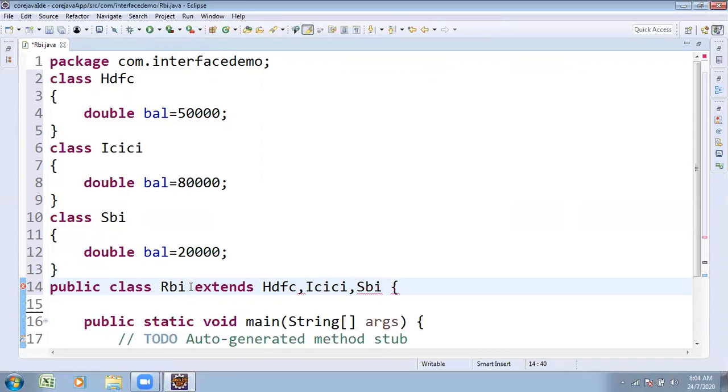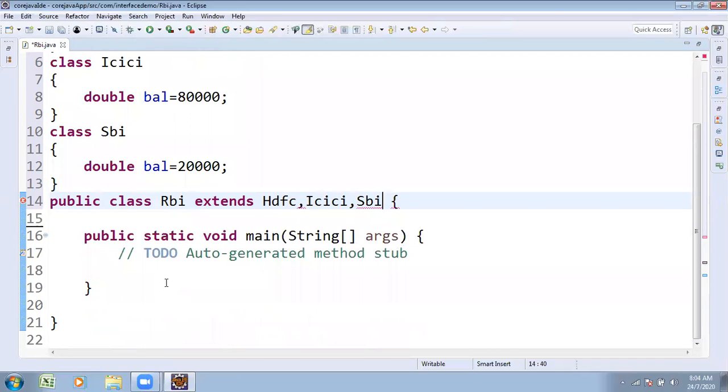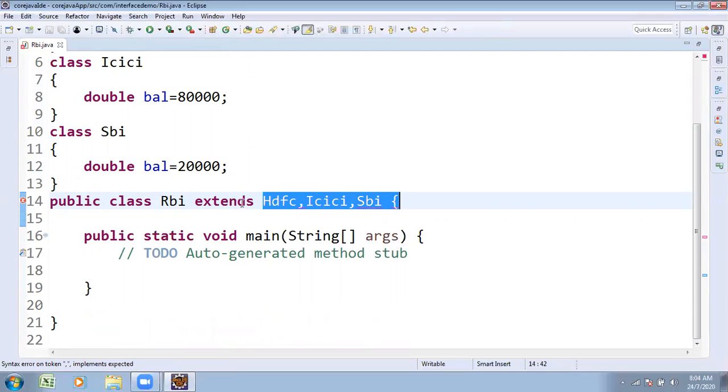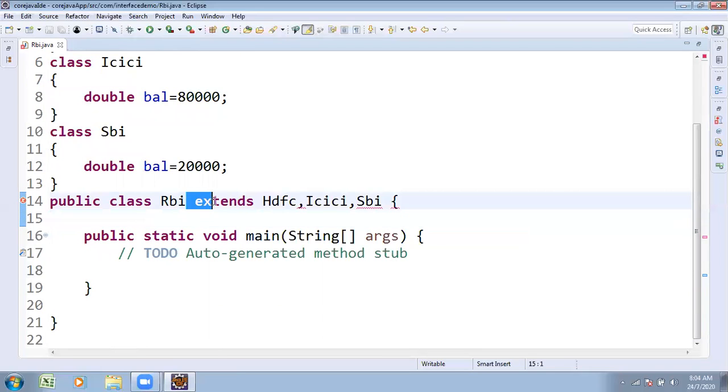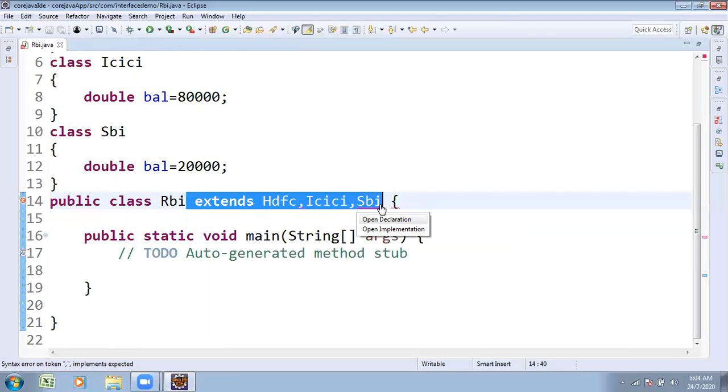See once, without this line no error was there previously, but when you write this line of code, you find an error. What is the error? Try to observe. What is the error you are getting over here? Syntax error on token SBI. It is clearly saying that this line of code is not supported. It is raising a syntactical error. You may doubt, sir, why is it not supported?